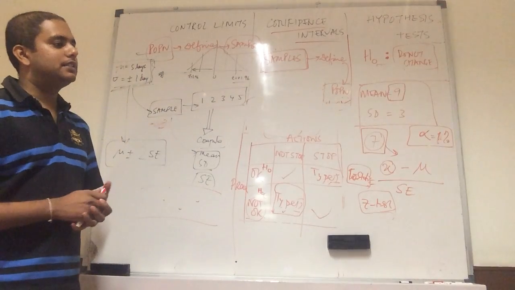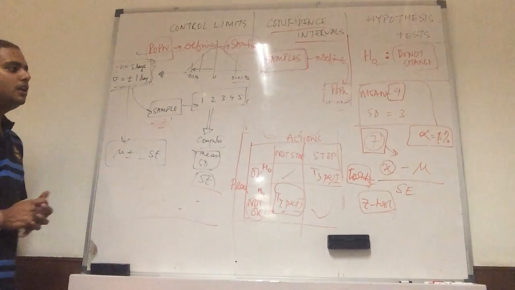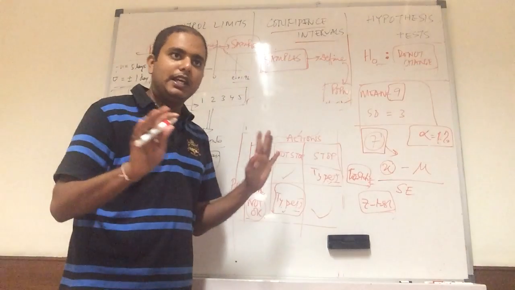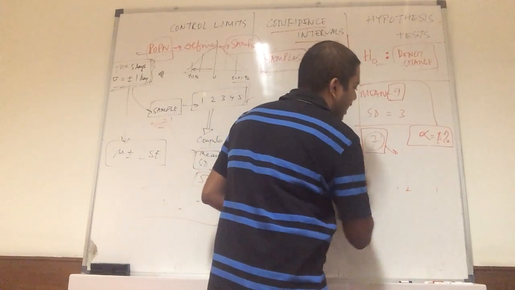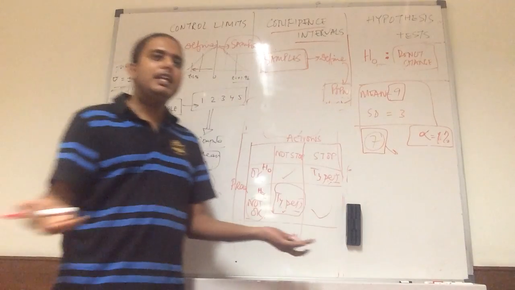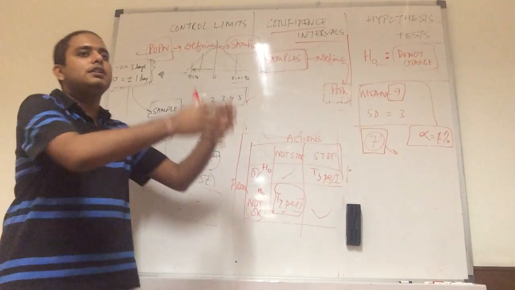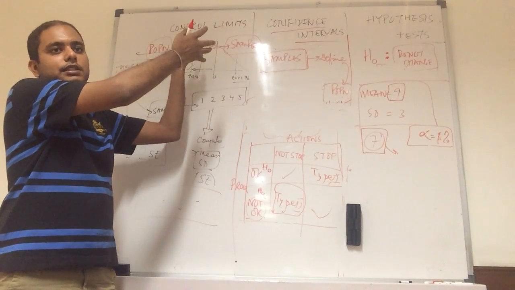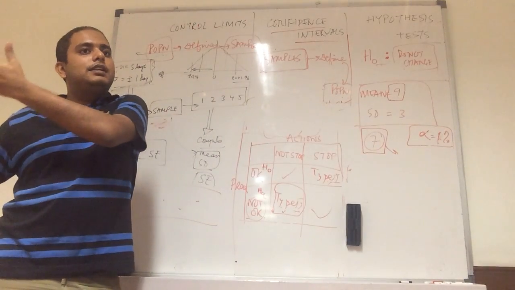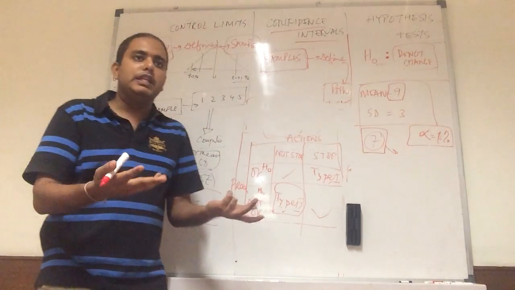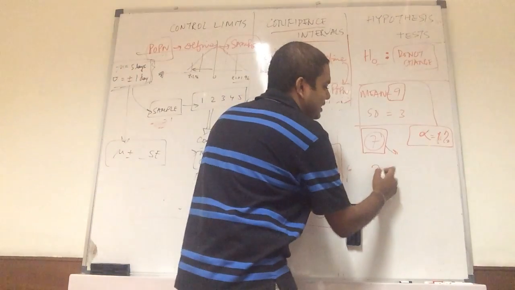Okay, cool. As simple as that. Even if you don't think about Z and T and so on, every situation you can think of, just keep this basic thing in mind. I have an unknown. That unknown can be in any form. It can be the difference between two samples, the means of two different samples, or the mean of one sample. So that unknown x can be anything.